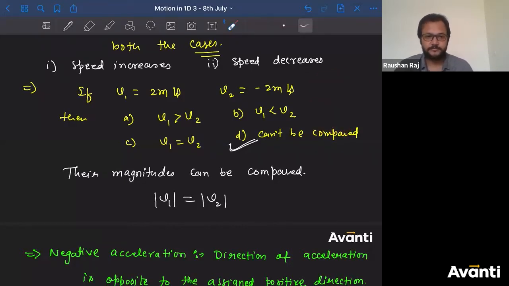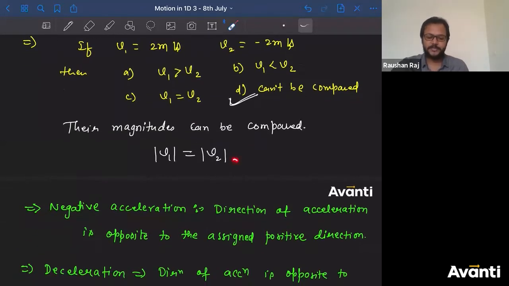You cannot compare them. That is why vector quantities cannot be compared, whether they're equal or not equal. You can compare the magnitude of vector quantities. That is it. ठीक है? Compare तो किया ना अभी इधर मैंने. दोनों का magnitude कितना है? 2, 2. So they're equal. If this would have been minus 4, then I would have said V2 is greater than V1. Modulus of V2 is greater than V1. That's it. ठीक है? बहुत बढ़िया.